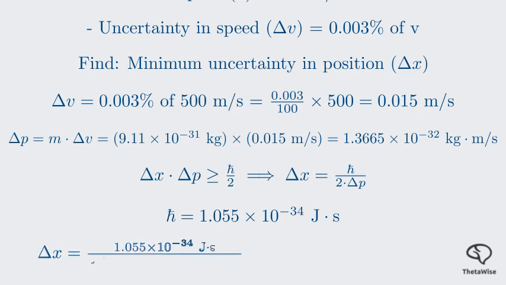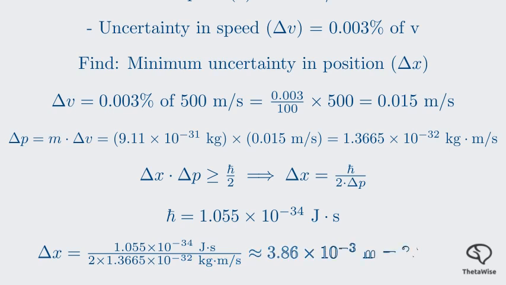Plugging in our values, we get delta x equals 1.055 times 10 to the negative 34, divided by 2 times 1.3665 times 10 to the negative 32. This calculation gives us a minimum uncertainty in position of about 3.86 times 10 to the negative 3 meters, or 3.86 millimeters. So, even with a very precise speed measurement, the fundamental wave nature of the electron means we can't know its position any better than a few millimeters. This is a direct consequence of the uncertainty principle.